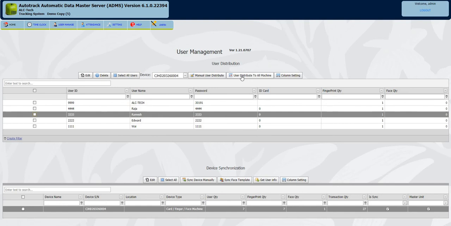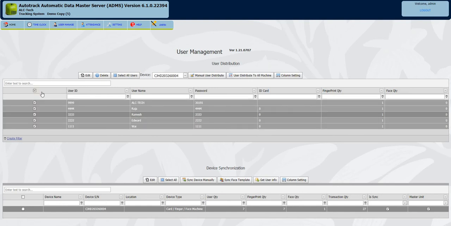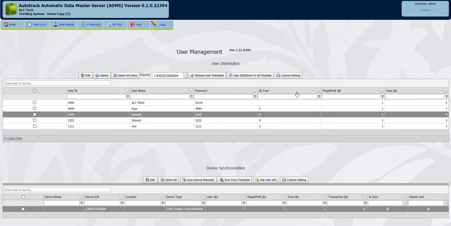On this one, for example, I select all the users. I click select all, then click this button. That means sending all the users to all the clocks. I select all the users, then sync back to all the machines. This one we only use in some cases. The ADMS automatically detects the machine and automatically syncs back the users. So this one is a manual one.